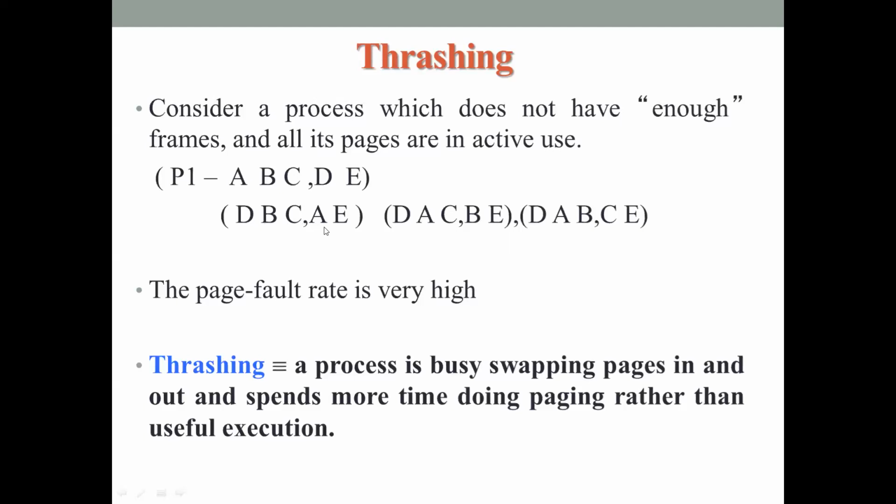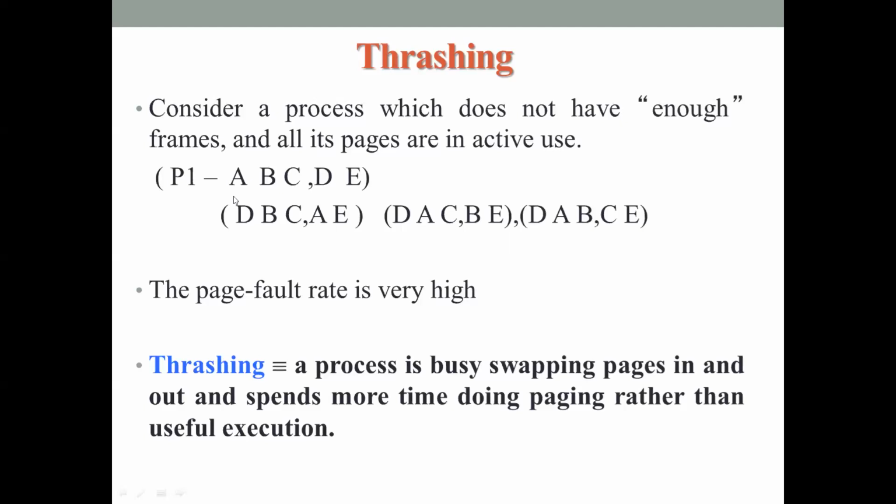So the process will again encounter a page fault. When it encounters a page fault, it has to bring A into memory. For that, it will swap out B into the secondary memory. So it looks like this now. Because A is in active execution, it swaps B into the secondary memory and brings A into the primary memory. But again, all these pages are in immediate execution, so immediately in the next instruction cycle, B is needed again. Now there is no space to bring the page B into the primary memory, so it swaps out C and then brings B into the primary memory.